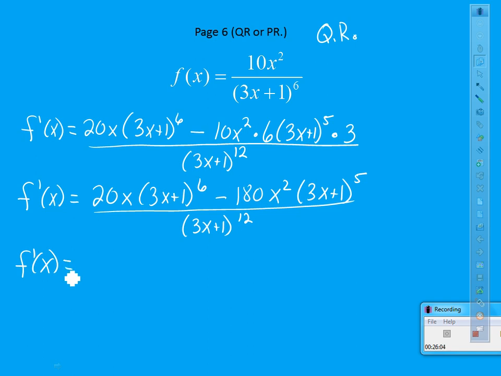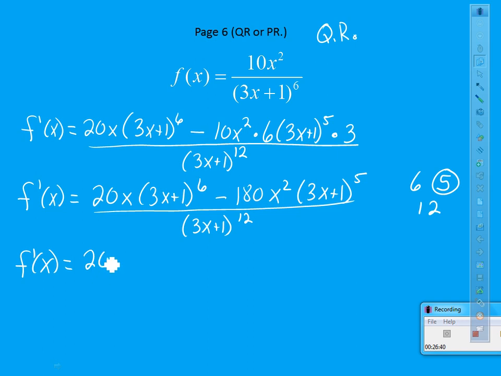So here's what I need you to look at next. This piece right here has 3x plus 1 in it 6 times. This piece right here has 3x plus 1 in it 5 times. And the bottom has 3x plus 1 in it 12 times. So if you look at the 6 and the 5 and the 12, the 5 is the smallest amount. I'm going to take away 5 3x plus 1s to the 5th. I'm going to take away 5 of those.